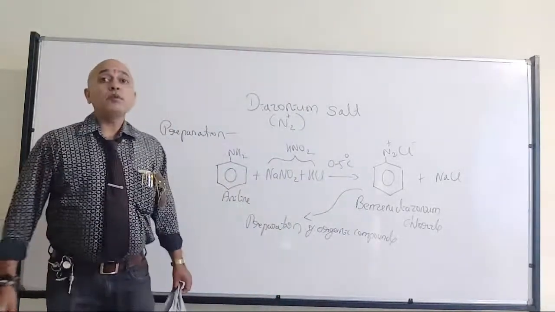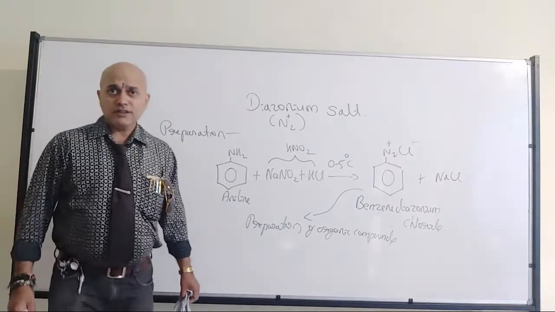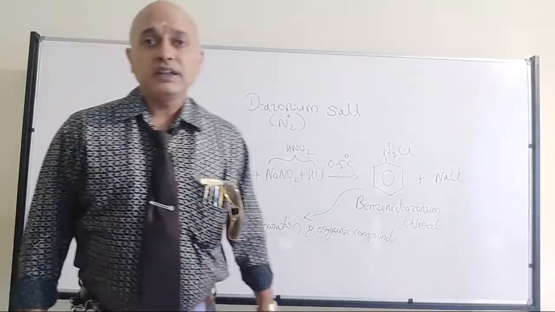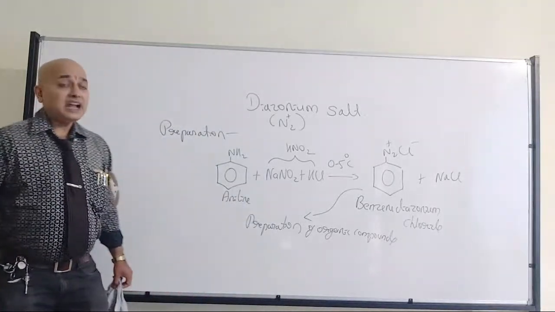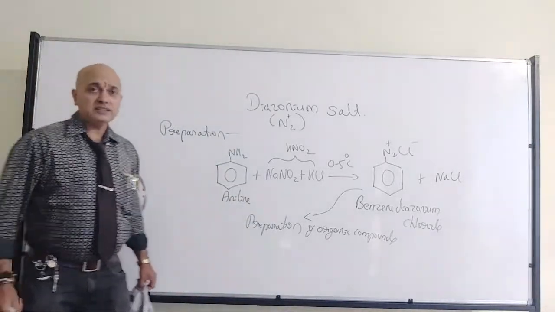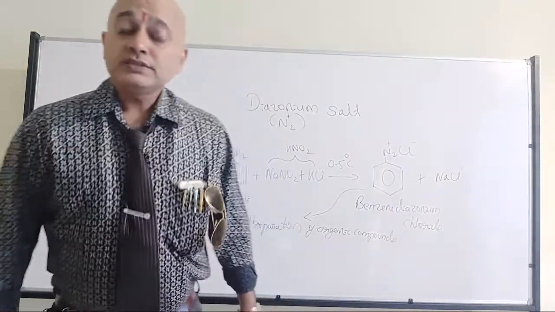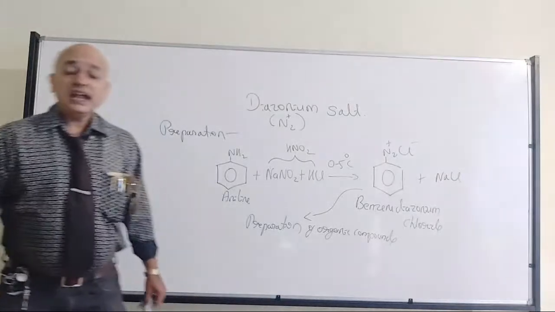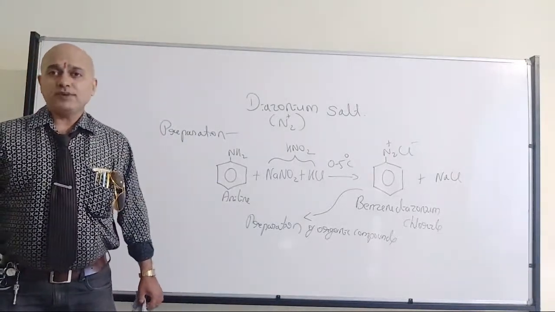See, solvents like ammonia or benzene, hexane solution, we will keep in a brown bottle. But that way we cannot keep this chemical, benzene diazonium chloride. We cannot store it for a long time. So it will be prepared and immediately utilized for the synthesis of required compounds.